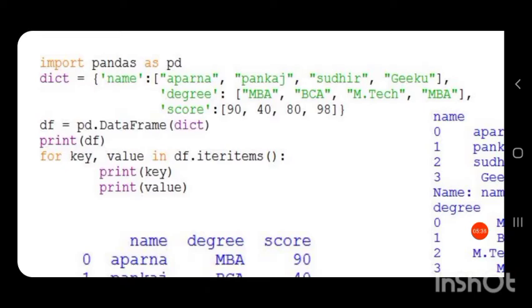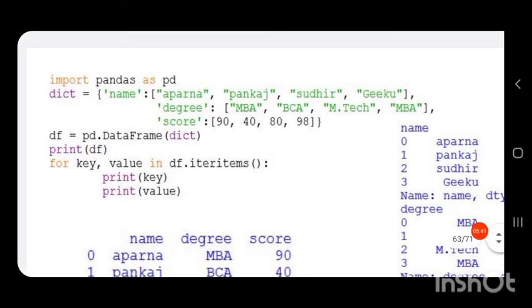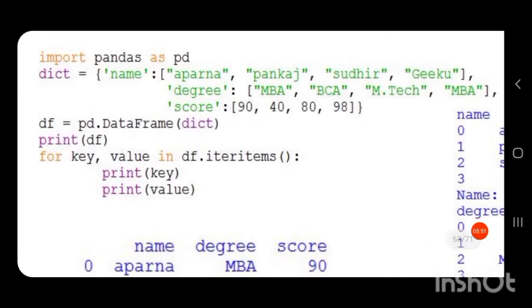Here we have given the names key, value in df.iteritems. So df.iteritems is the function to perform column wise iteration. We are printing key, then printing value. What value is obtained for key and for value will be printed.